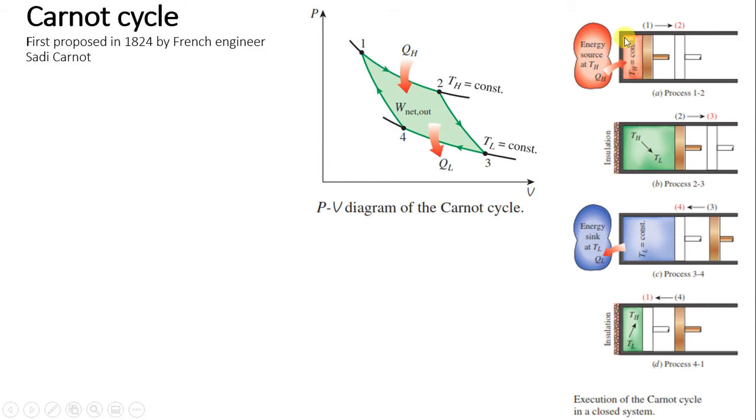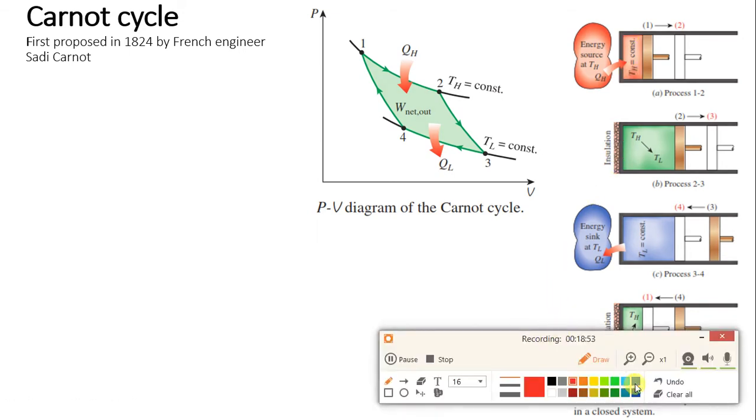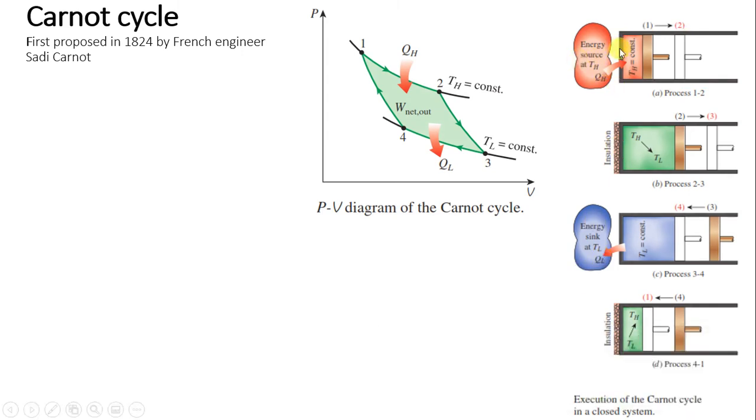Now we'll see this first process, 1 to 2. What happens in process 1 to 2 is, there is an energy source. Basically all the sides of this cylinder are insulated, so everywhere insulation will be there. Let me draw the insulation part. Suppose on all the sides we have insulation. So this is insulation and this is also insulation. The insulation of the cylinder head has been removed, only that part. Why? Because we need to transfer heat, so a high energy source is attached to the head of the cylinder.